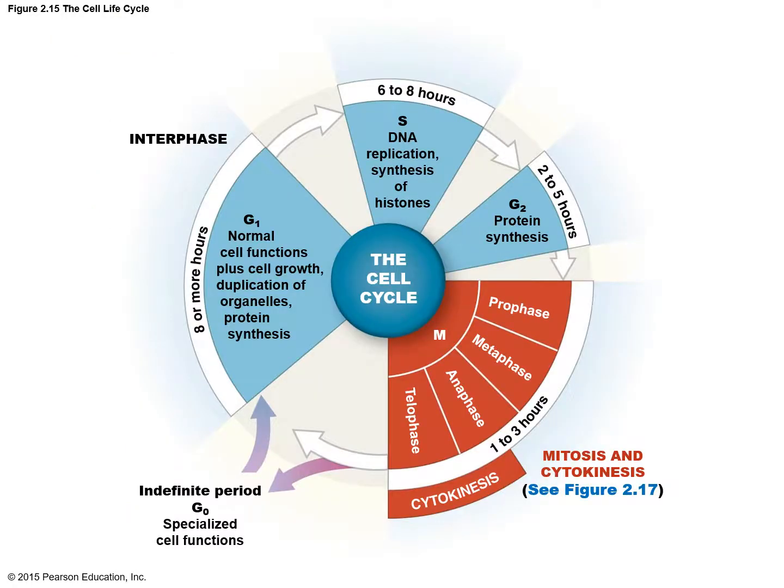This figure illustrates the cell life cycle. Everything that you see in blue is interphase stage of the cell cycle, while mitosis is shown by red color. You can see that the interphase takes way longer than mitosis. It would take about 20-21 hours for a cell to complete interphase, while the actual cell division or mitosis is done within 3 hours. And then the mitosis would be followed by cytokinesis, which is division of cytoplasm, and then the cell goes back to interphase.